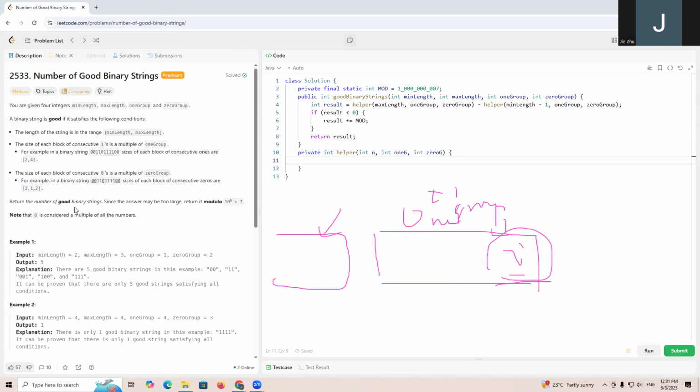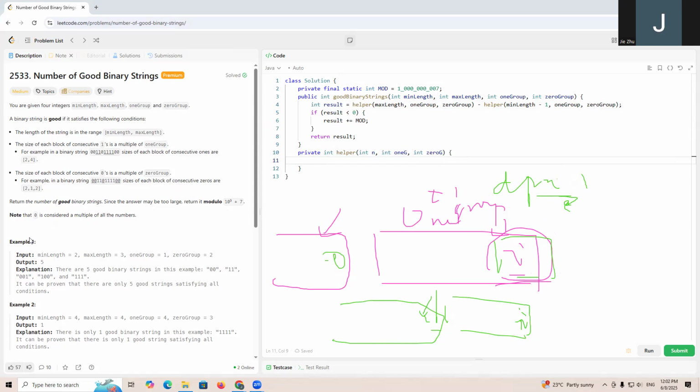Another scenario is that the previous was a zero group at index i, so we come from i minus zero group. So we use a DP, where dp[i] represents at index i how many good strings, and for every index i we add to our result.